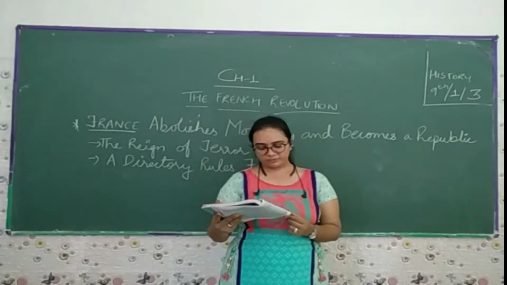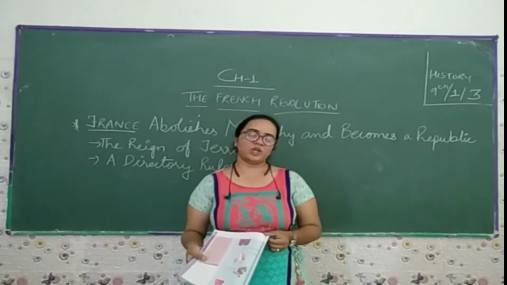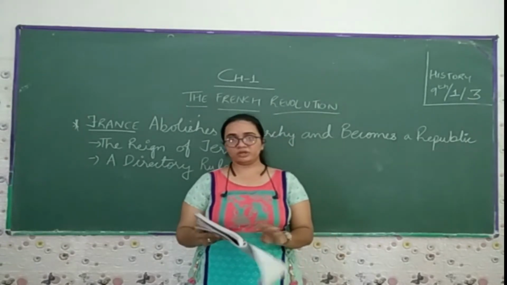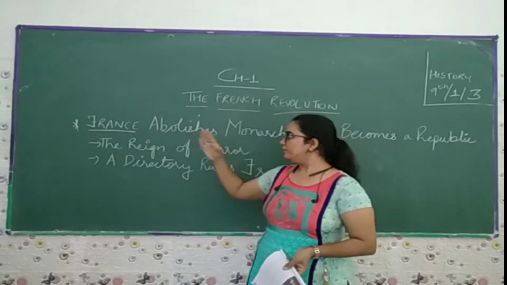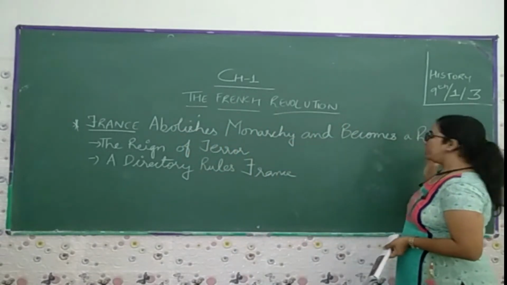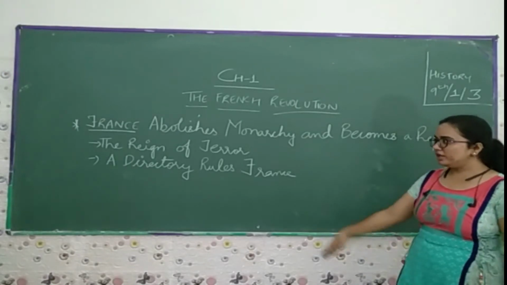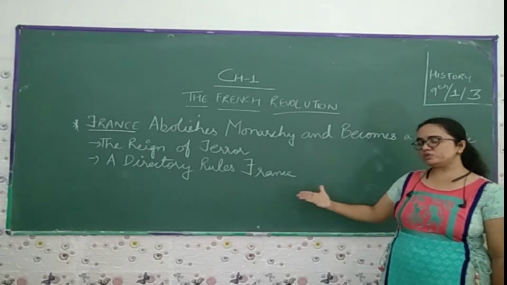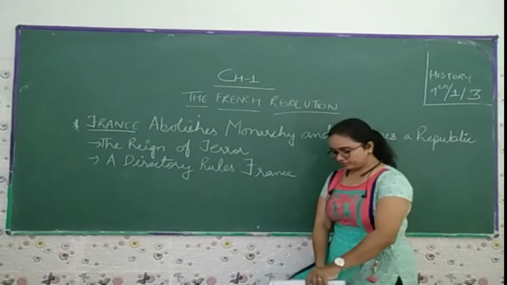The law is the same for all. All persons are equal before the law. Now let us come to the things we have to cover in this segment today. First, France abolished the monarchy and became a republic. Then the next one, the reign of terror, and the third one, the Directory rules of France.